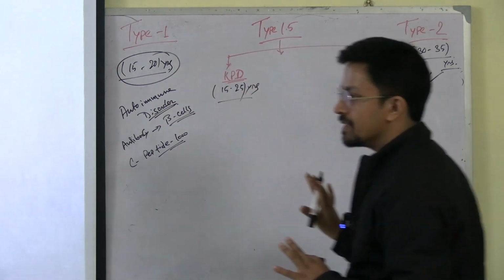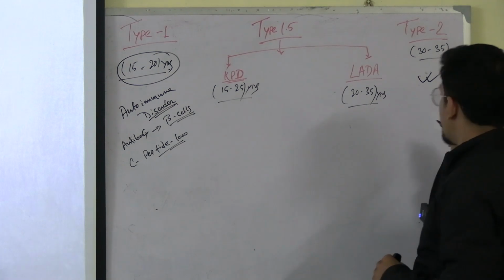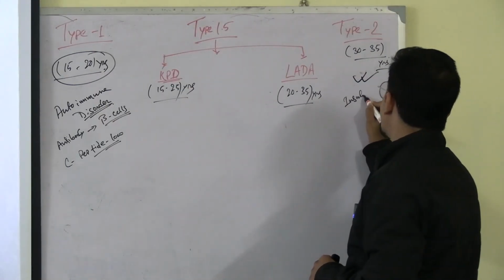This is how type 1 happens. Understand this much. Type 2, what is happening? It is not an autoimmune disorder. Over here, what is happening? There is insulin resistance.